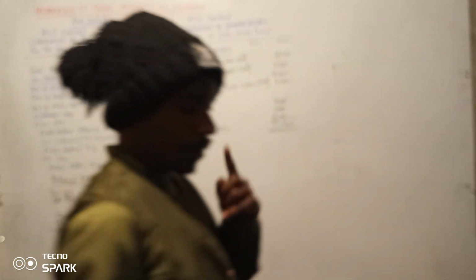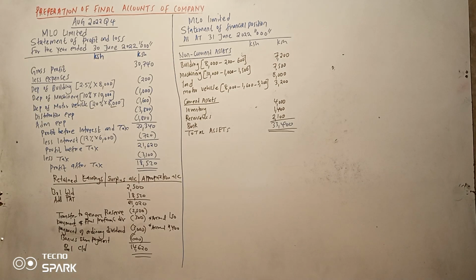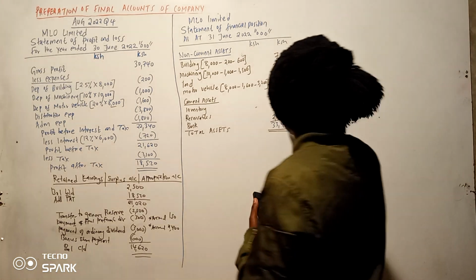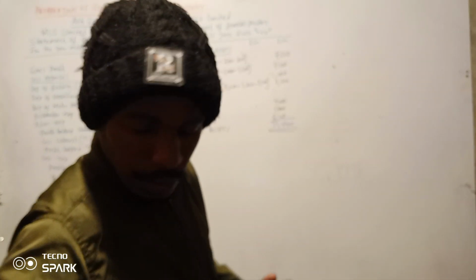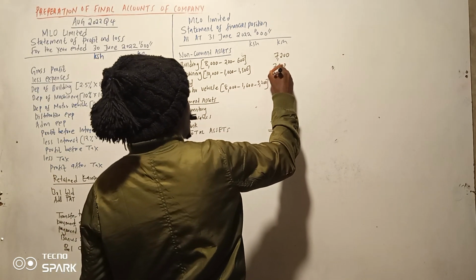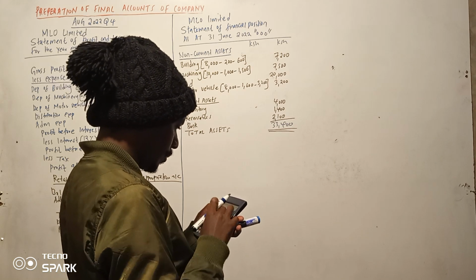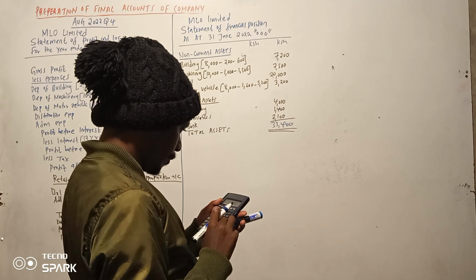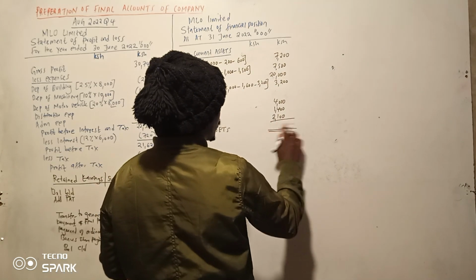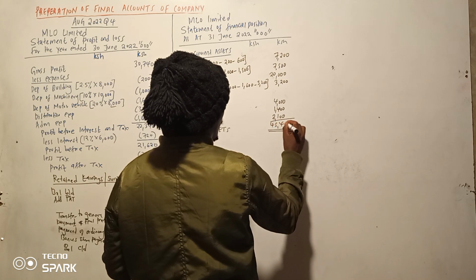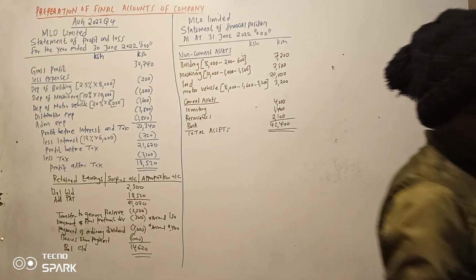33,400 or what? Kuna kitu nimeweka mbaya hapo. That is land. So land nimeweka vibaya. The cost of the land is 20,000. Land is 20,000, supposed to be 20,000. Tunasema 7,200 plus 7,500. So 45,400. Supposed to be 45,400.